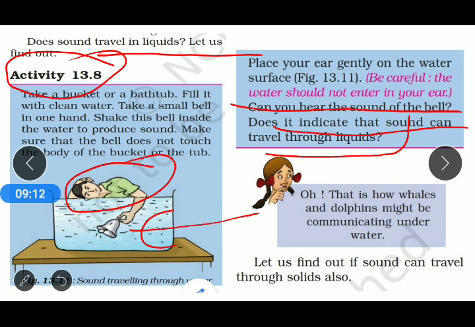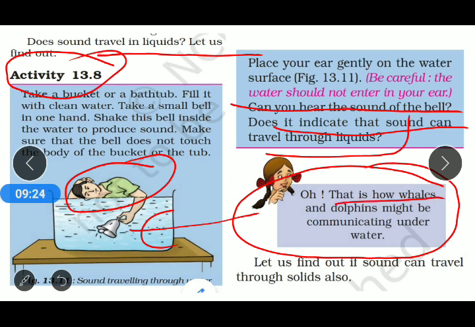From that activity, the information given to us in the box says that in a similar manner, whales and dolphins might communicate under the water. That means in that way whales and dolphins communicate with each other.